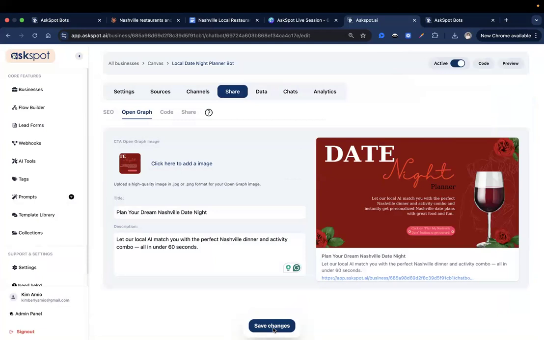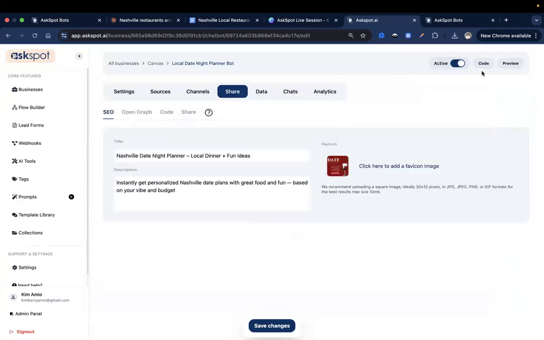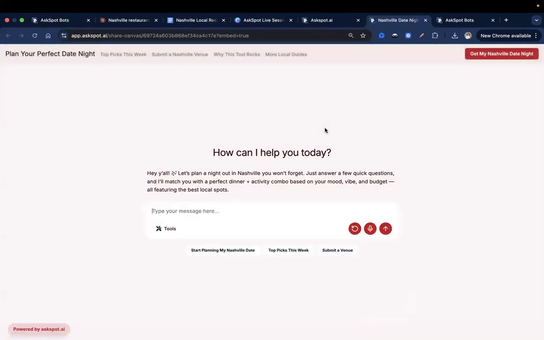Okay, there you go. So that looks great. Now when we share this outside AskSpot, it will look exactly like this. Now let's do a preview. Let's try testing this right now. Like I said, when it comes to building AI tools, no matter how simple your AI tool is, you may want to test it first before you deploy it live.